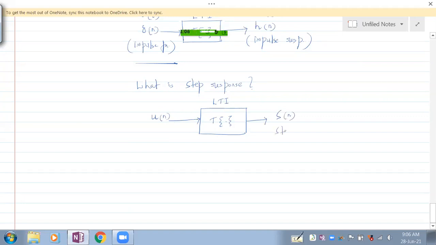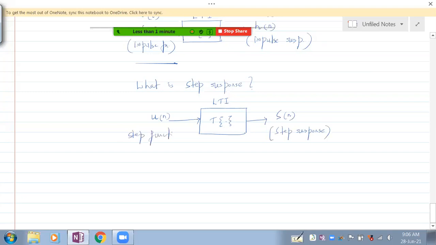So this is called the step response, and this is the step function or unit step function. Understand that? So let's take problems on this now.